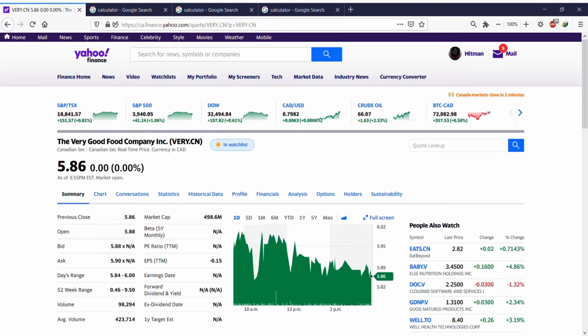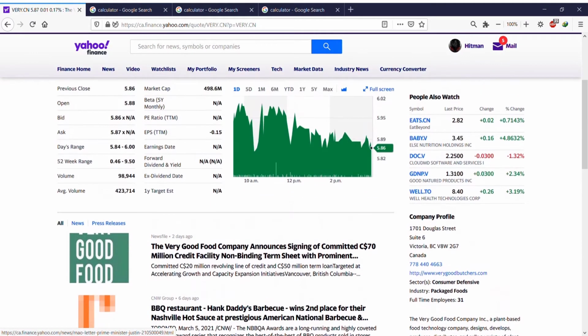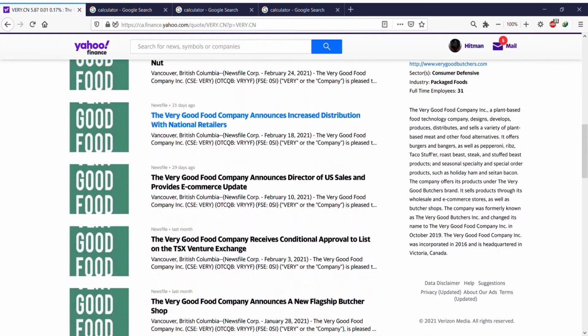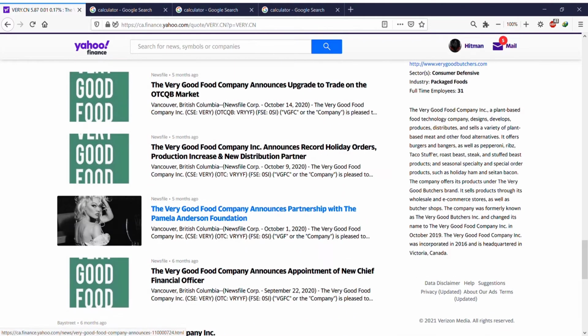So the other things, let's go to the upper section. We don't care about finance home news. You can get news about the company. Also, if you scroll down when you're on the summary page, you can see all the news and press releases of the company here.